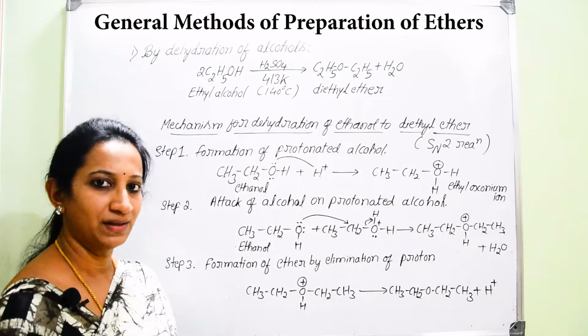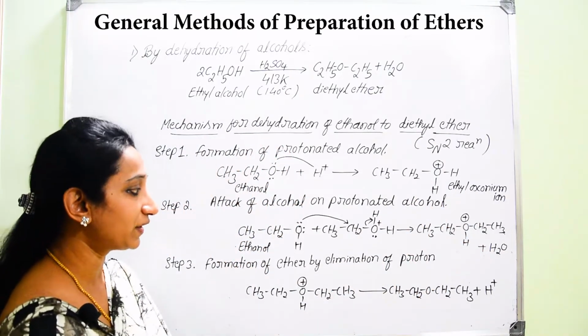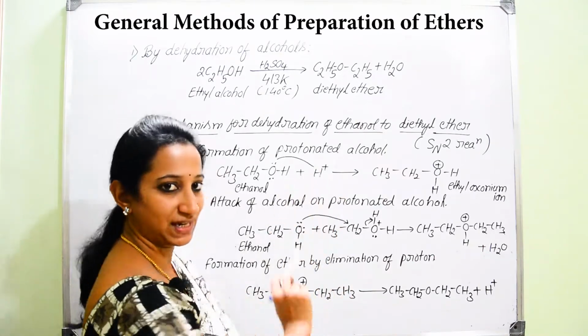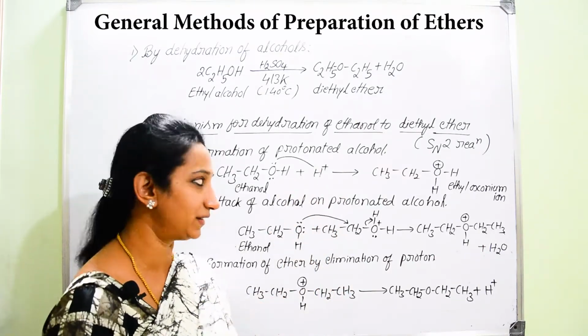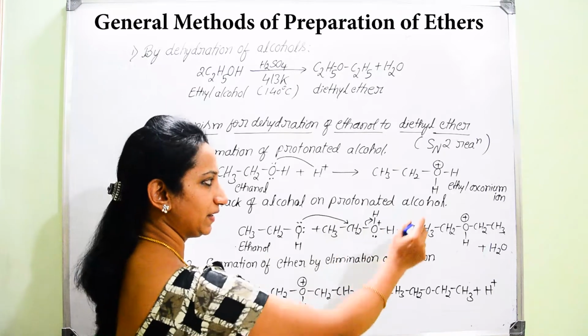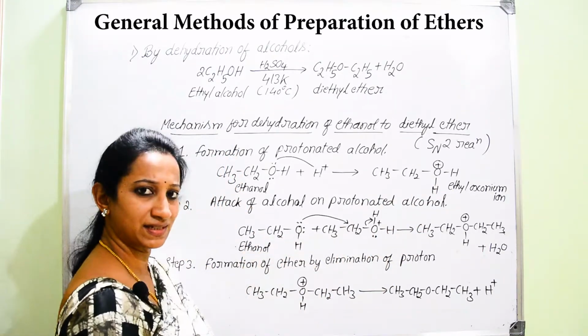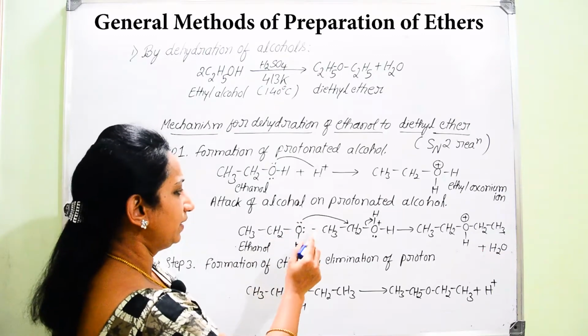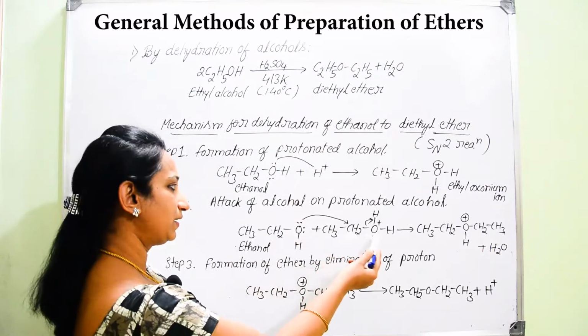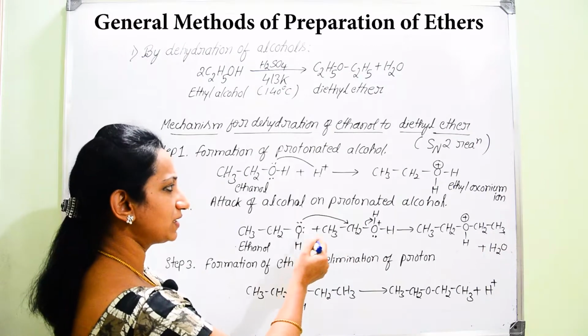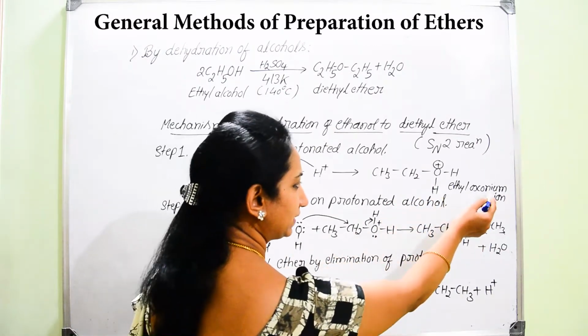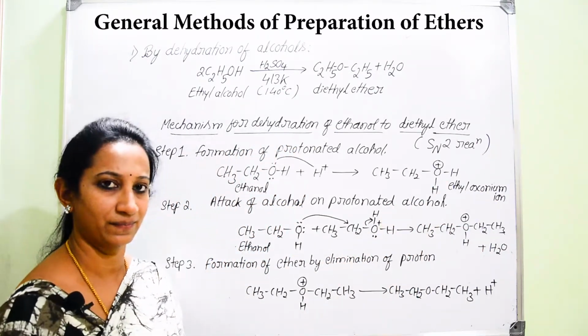Do you remember, in the mechanism for the conversion of ethanol into ethene, you have the same step? The first step will be one and the same. Protonation will take place to give the same ion. But in the second step, another molecule of alcohol interacts with this ethyl oxonium ion.